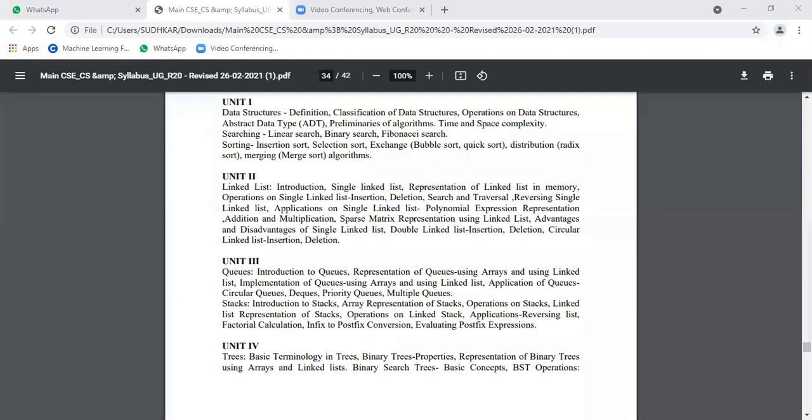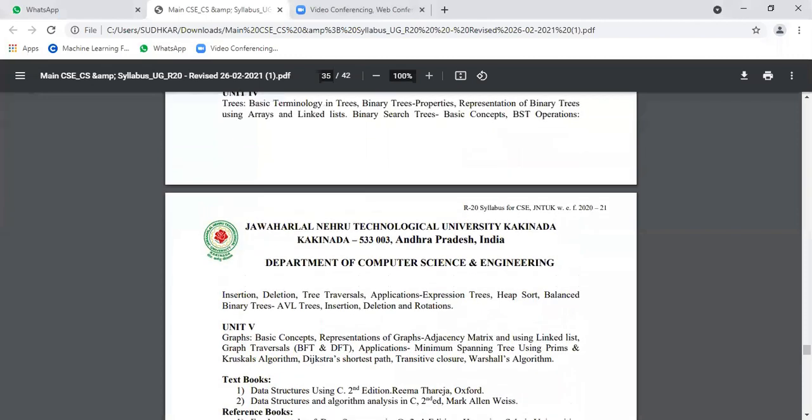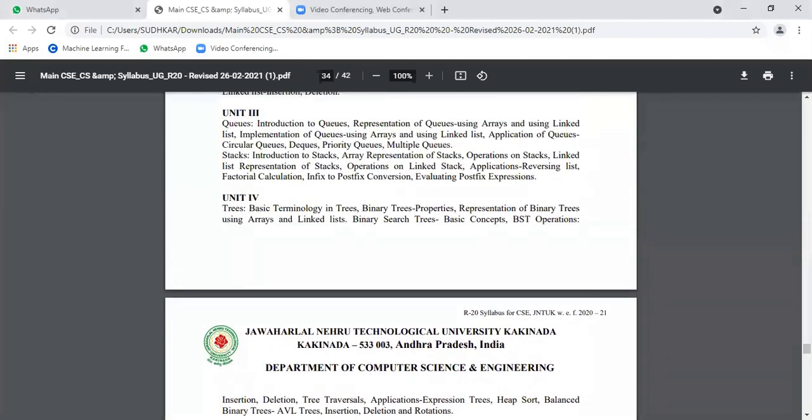Next one. The next unit is trees. Trees, a very simple concept and an interesting unit. Trees have branches, leaves, roots, everything. It is a type of data structure. I'll tell you the syllabus completely in the next class. Then you can clearly understand the concept. So tree is one type of data structure.